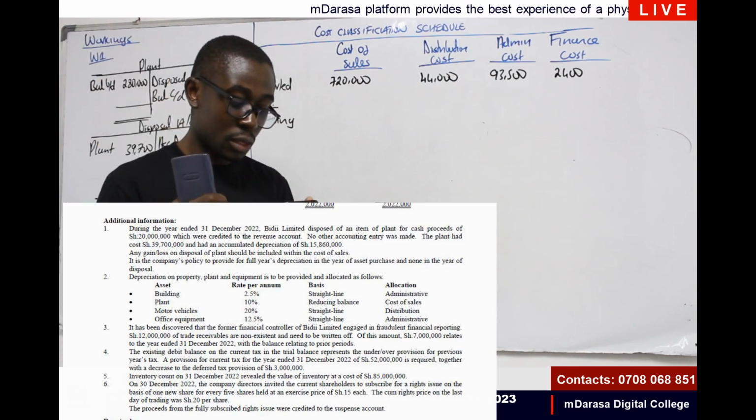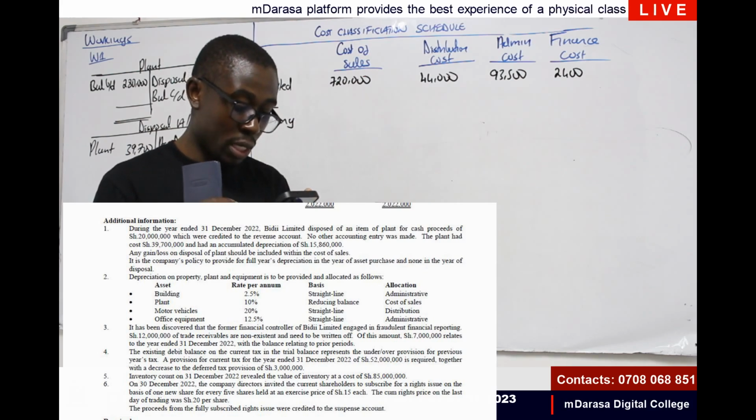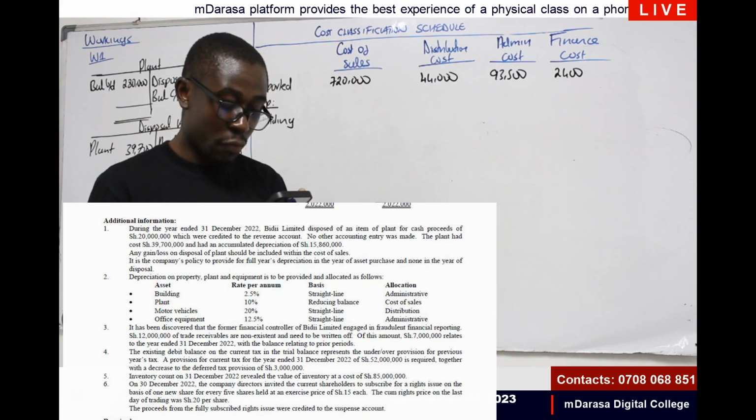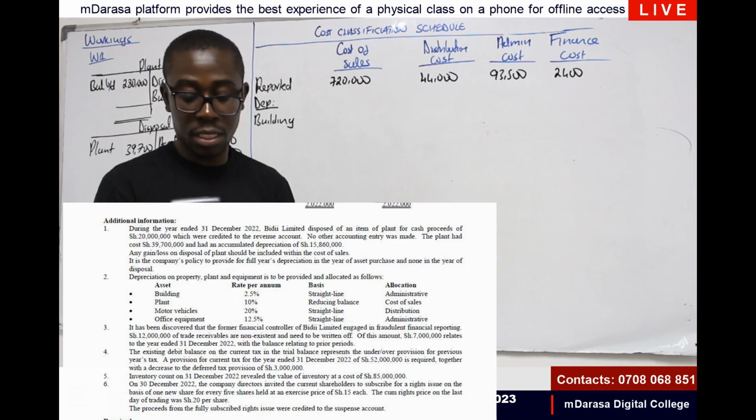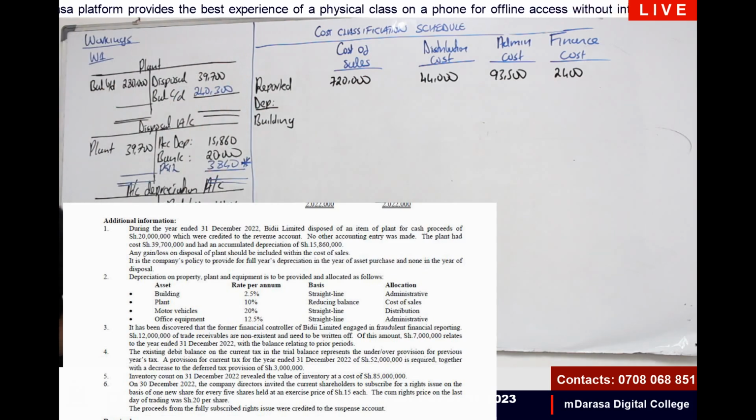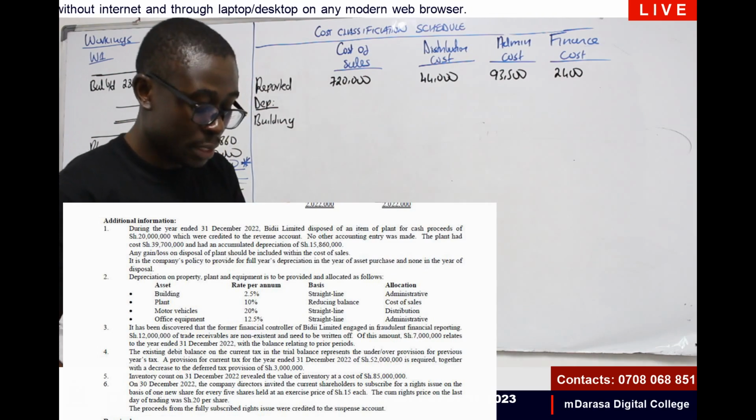On top there, we can see that our building cost amounted to 400,000. So I'm having 400,000 times the rate.